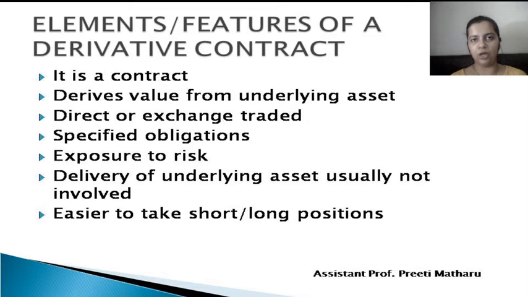What do we mean by offsetting position? Whatever position you have taken in the beginning, say suppose you have bought something, at the time of maturity you will sell. If you have sold in the beginning, you will buy. So you're just taking the offsetting, the cancelling positions, and you are not actually taking the delivery. So normally physical delivery of the underlying asset is not involved in case of derivatives.